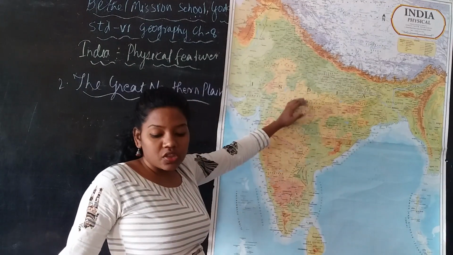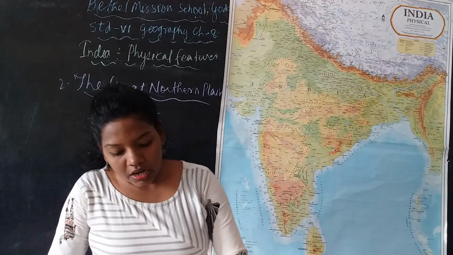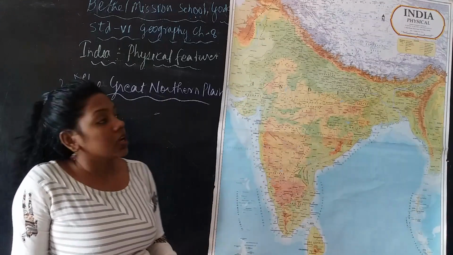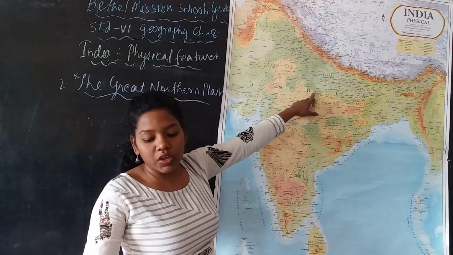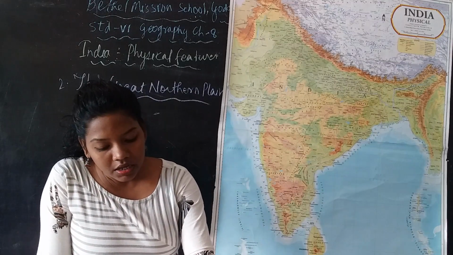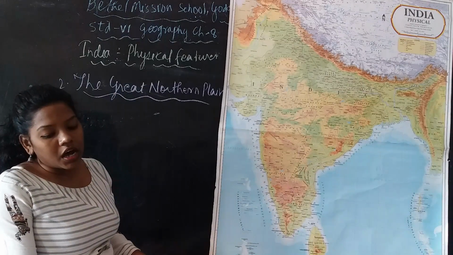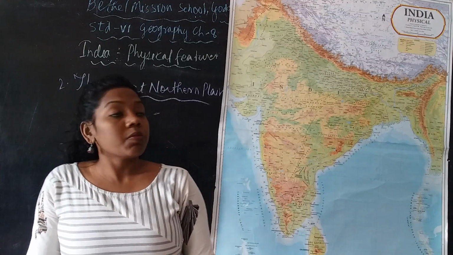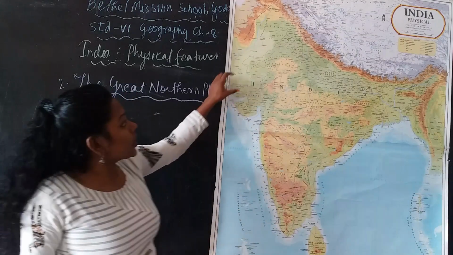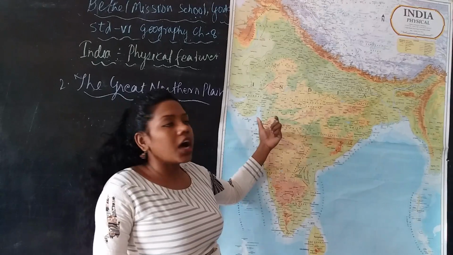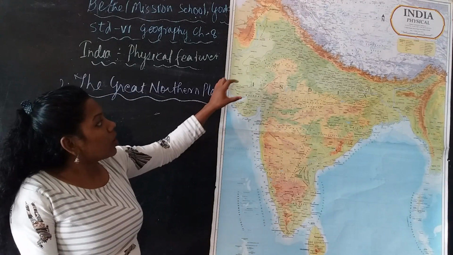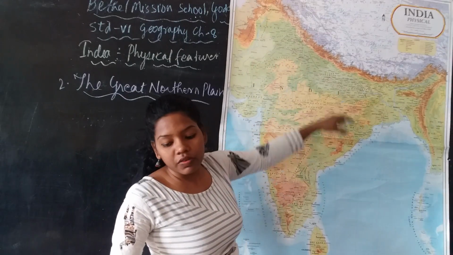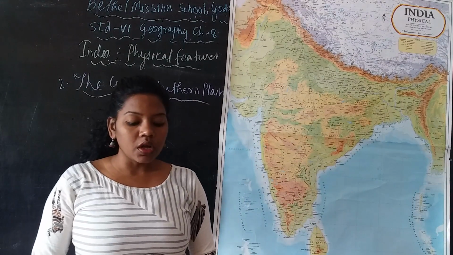It is rich in different ways, and it is the world's largest alluvial plain. That means it provides fertile land for cultivation, and a large number of people in the northern plains are settled here. So this is how the Great Northern Plain is present in the northern part of India.